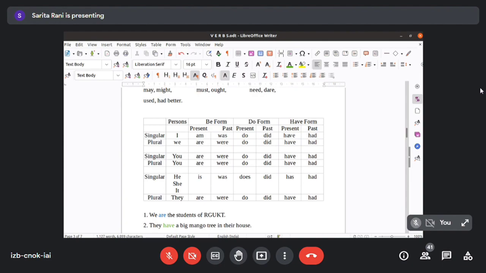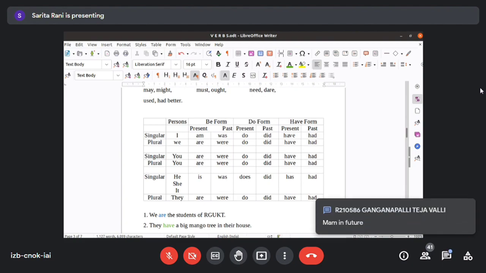This table you have to listen to right now. So with I am, we are, for you, both singular and plural, it is are only. Clear? But when it comes to the third person, he, she, it becomes is. Clear? Only see the present be form. With I, we have to write am. With he, she, it, we have to write is. And for all the remaining, we will be writing are.